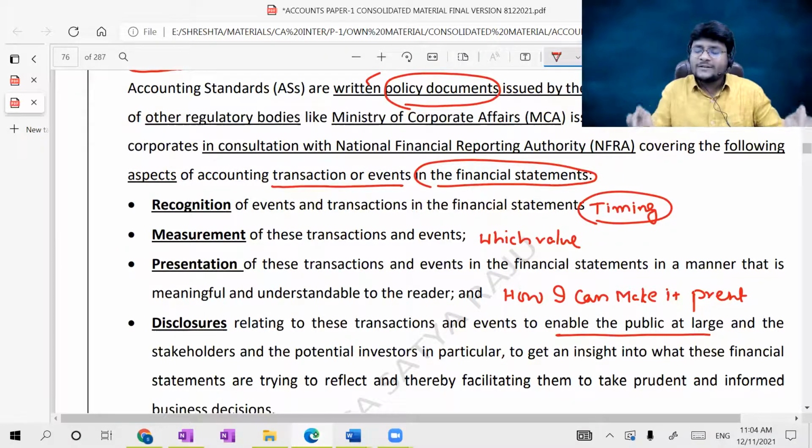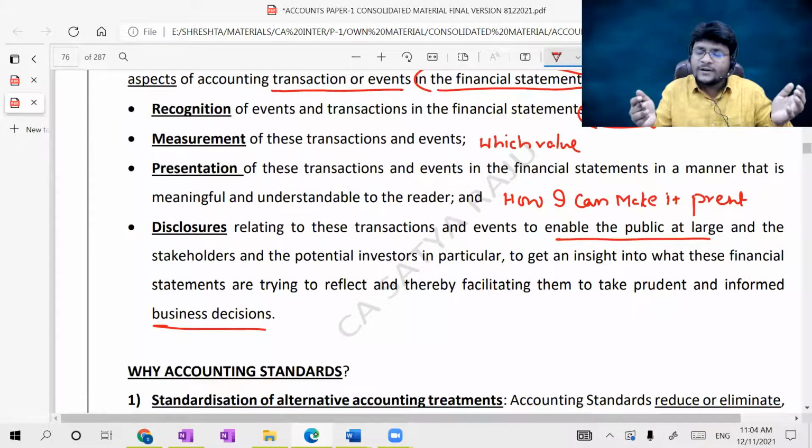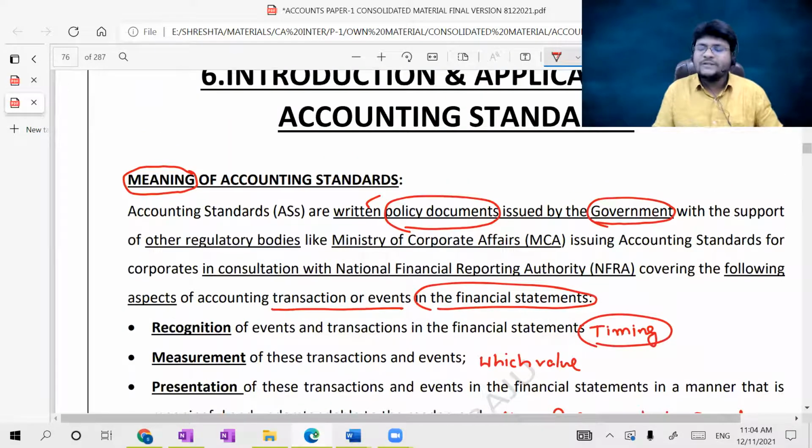How you can present such information in the financials, they will tell, which is the presentation aspect. Disclosure is some additional information apart from the figures in the financials for the purpose of better understanding of the financials; through disclosures they will discuss that. Now such policy documents are technically known as accounting standards. Hope you are getting what exactly accounting standards are.